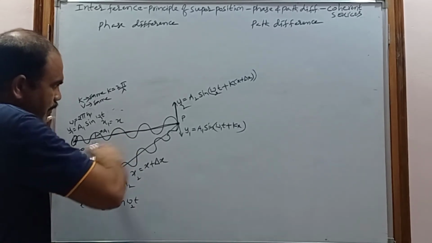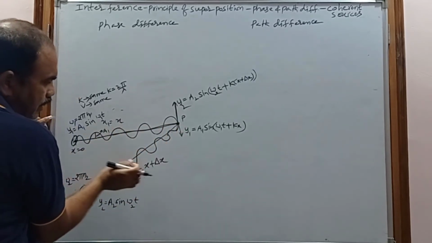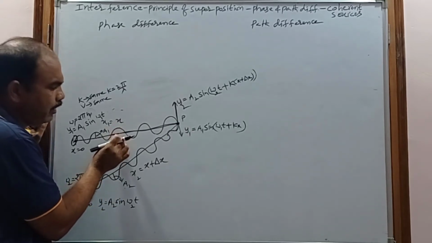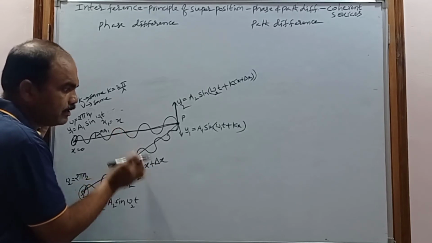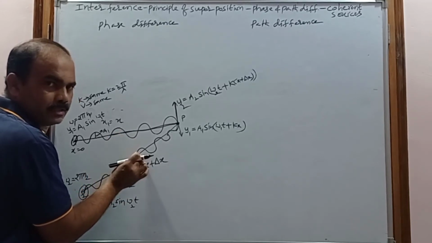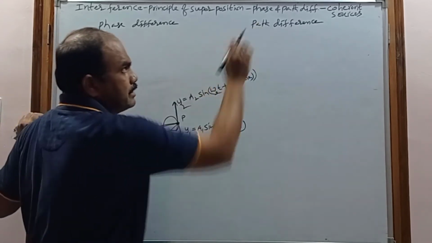The distance of the path followed by the first wave and the distance of the path followed by the second wave are not the same. The difference in the paths followed by these waves will be called the path difference.